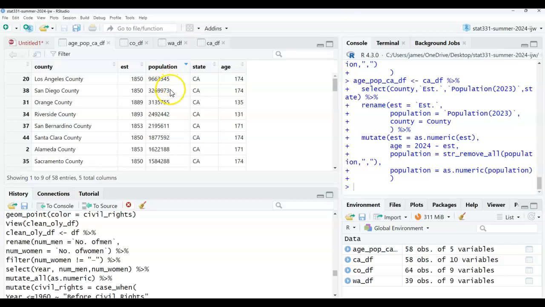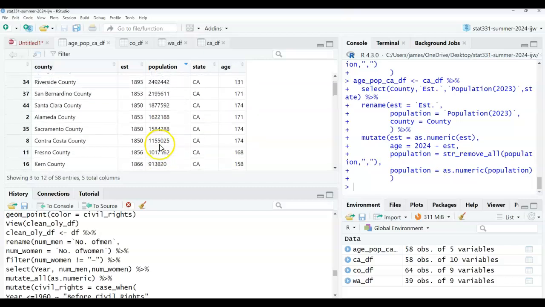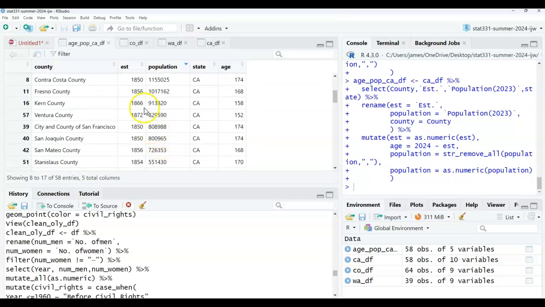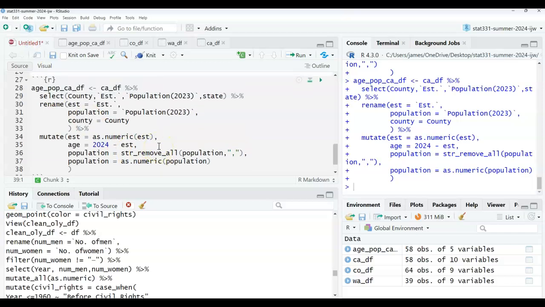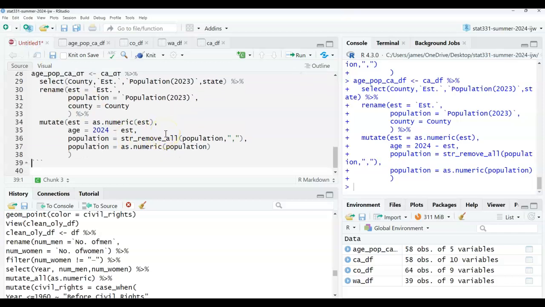Of course, Los Angeles, San Diego, Orange County, none of this should be surprising to any of you all. But I thought there were, okay, it doesn't matter. Keep going. Plus San Francisco would be higher. City of San Francisco. Alright. So, what I'm going to do is I'm going to pause the video and do this for the other states. Okay. And you should do the same thing too.